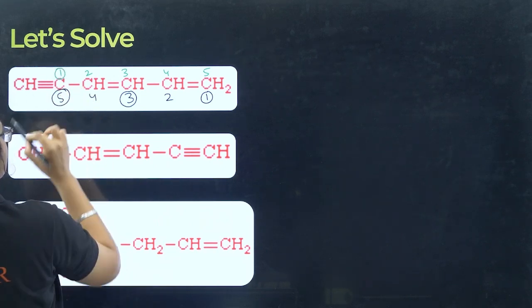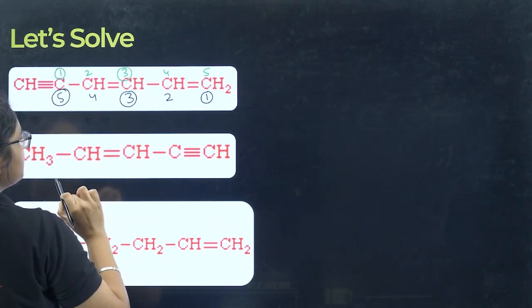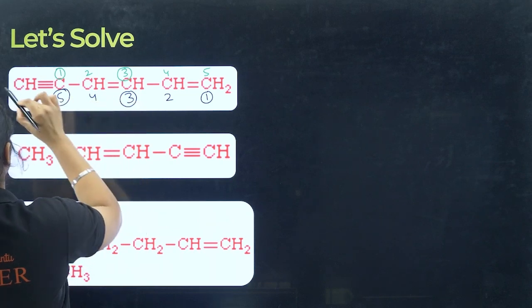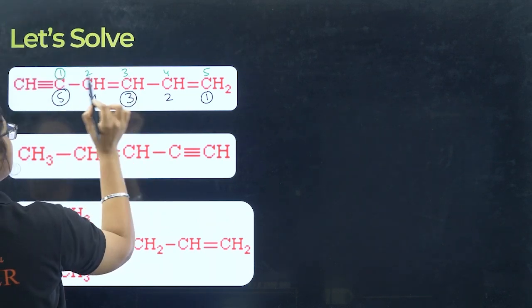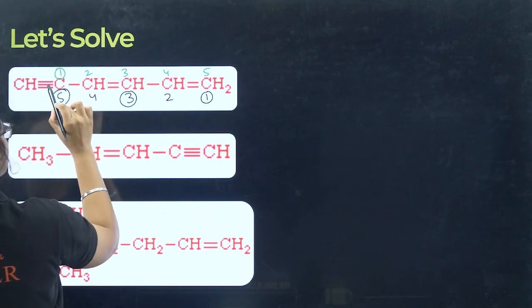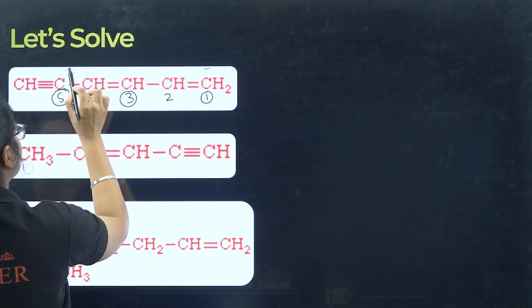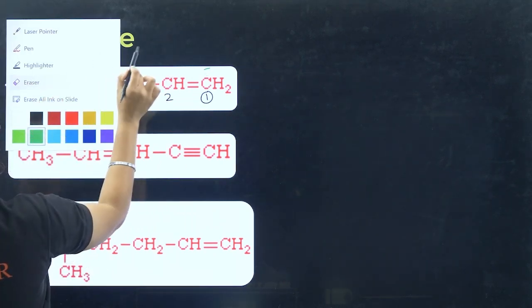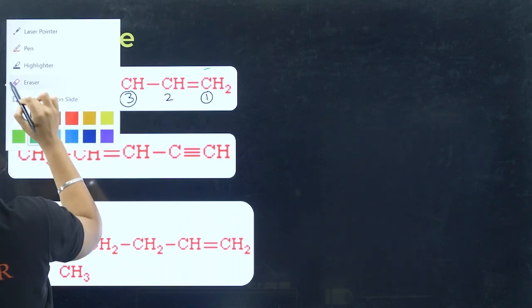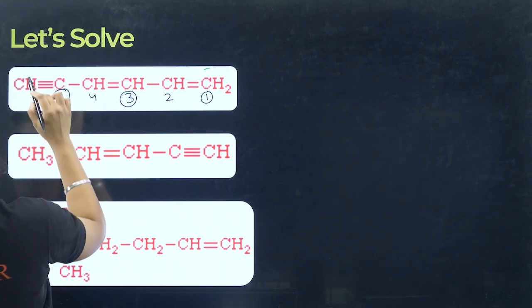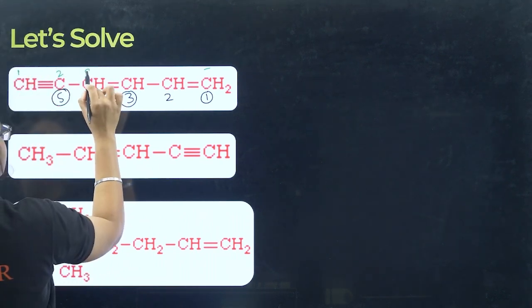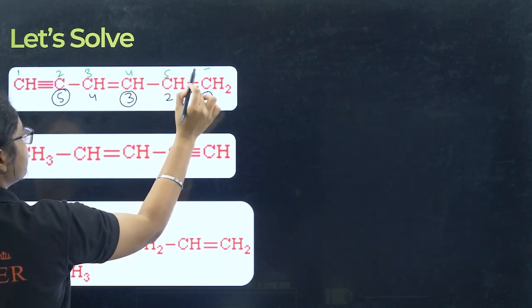Sorry, one second, let me number it properly. Okay, so I have 1, 2, 3, 4, 5, 6.